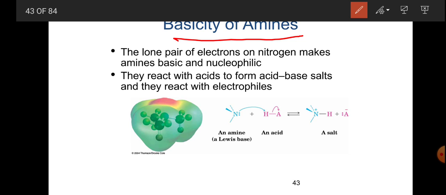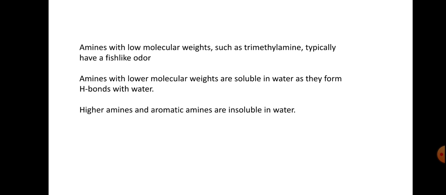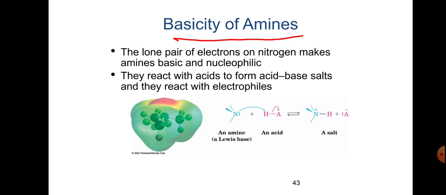The basic strength of amines is due to the lone pair of electrons on nitrogen. The lone pair of electrons on nitrogen makes amines basic and nucleophilic.